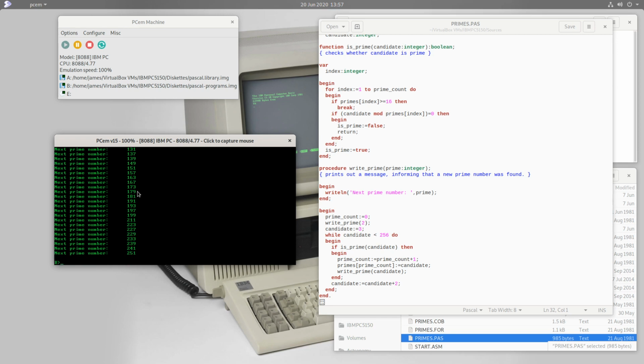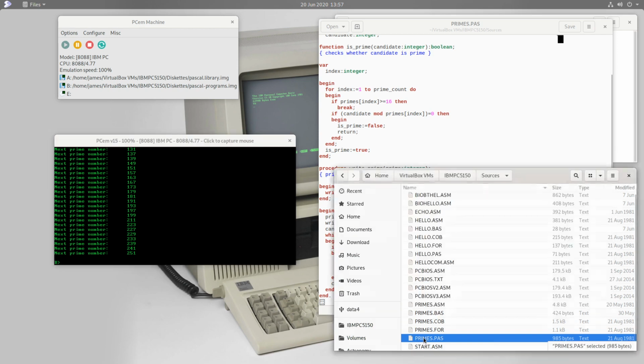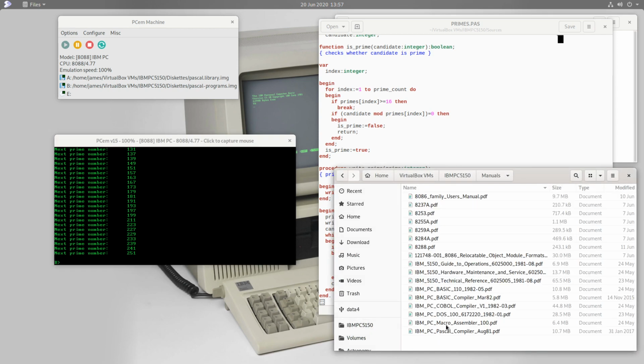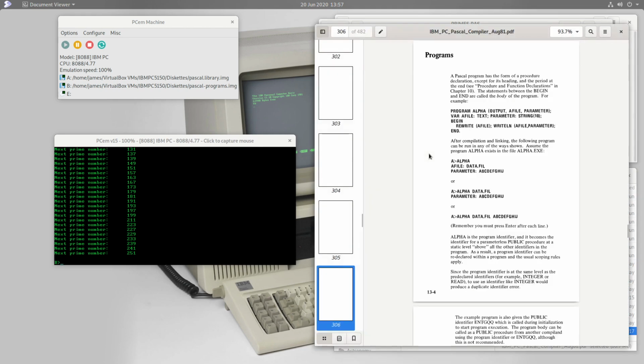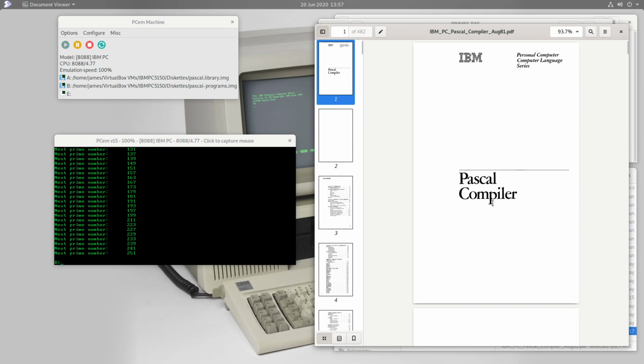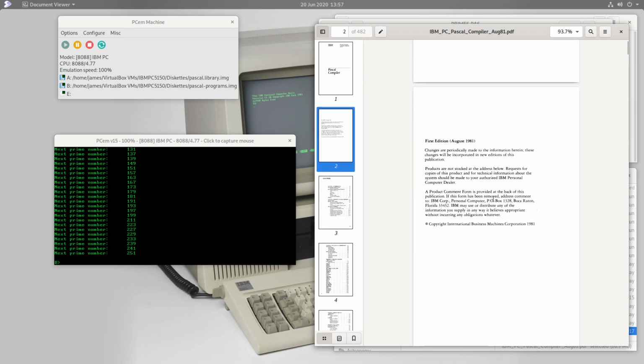So that's pretty much the same speed as we had when we compiled our BASIC program, which makes sense, because they're both compiled versions, pure machine language versions of some high-level language. Alright, so we have successfully used a development environment here, and it was there from the very beginning, from August of 1981, provided by IBM. I'm not sure if this was also actually developed by Microsoft.